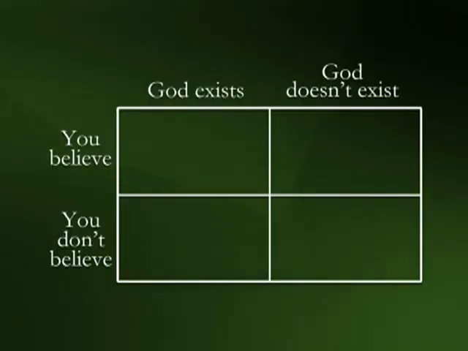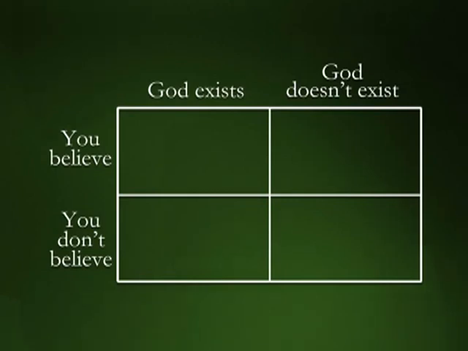Suppose that you don't believe that God exists, and you're right. He doesn't. That's the lower right box. Aren't you smart? I guess we'll have to put you down for lots of smart points. We'll put a value of 100 in that box.